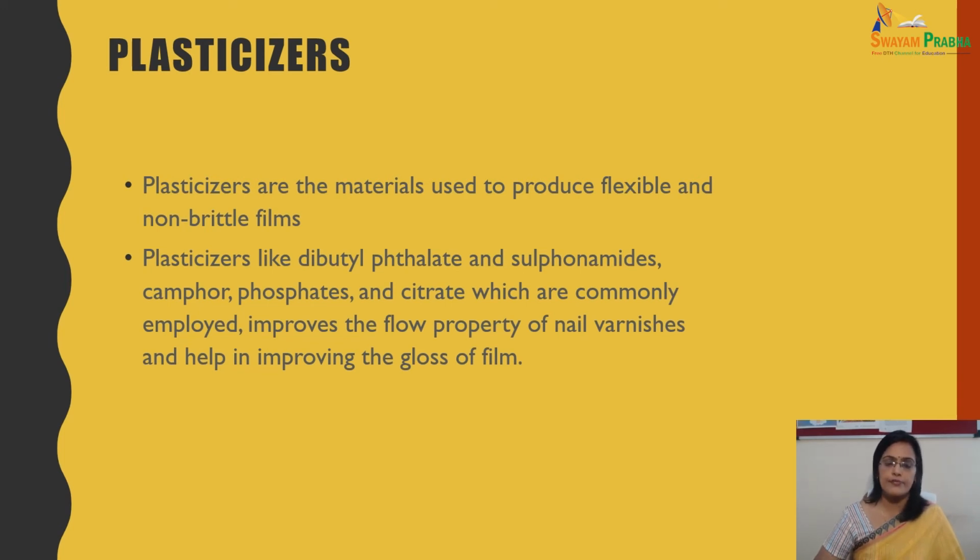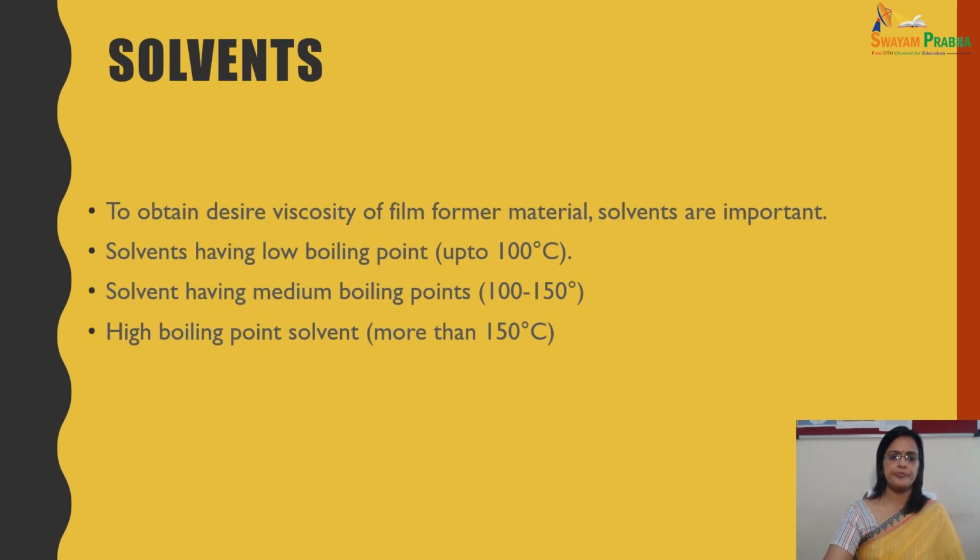Plasticizers like dibutyl phthalate, sulfonamides and camphor phosphate are examples of plasticizers. Plasticizers are classified based on non-volatility and high melting point. Dear students, just go through the other different examples of plasticizers which are used in nail polish preparation.